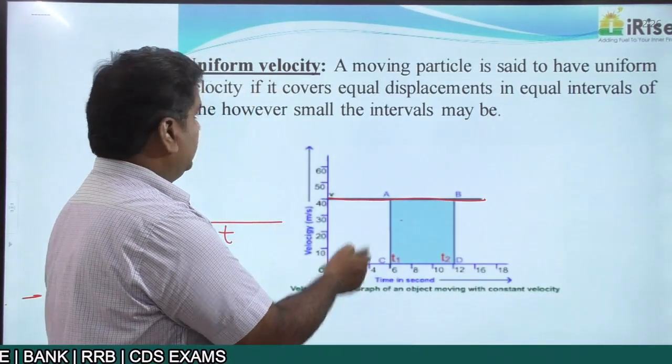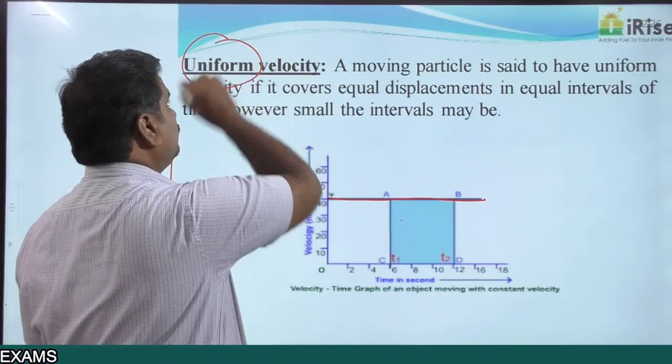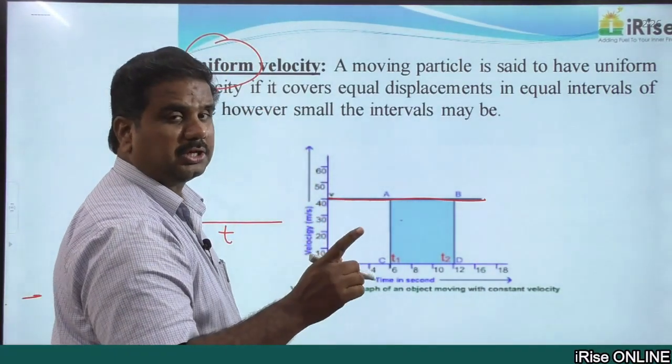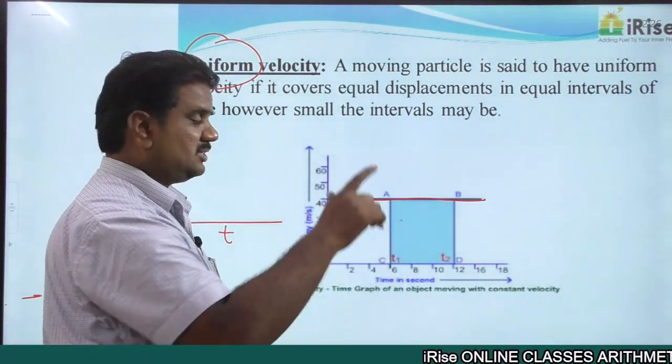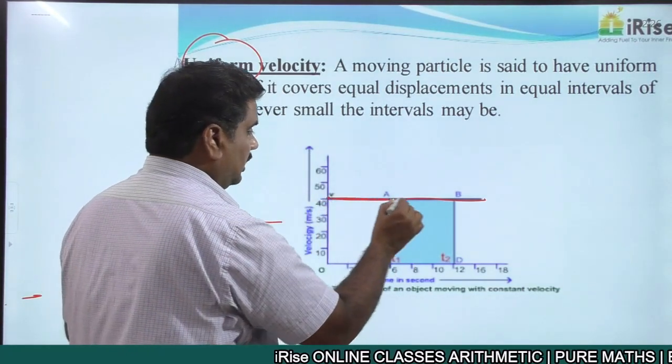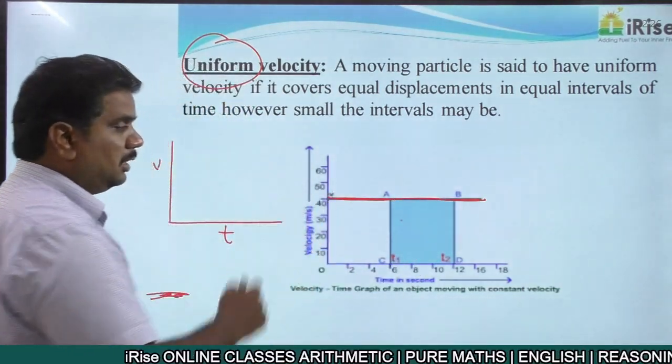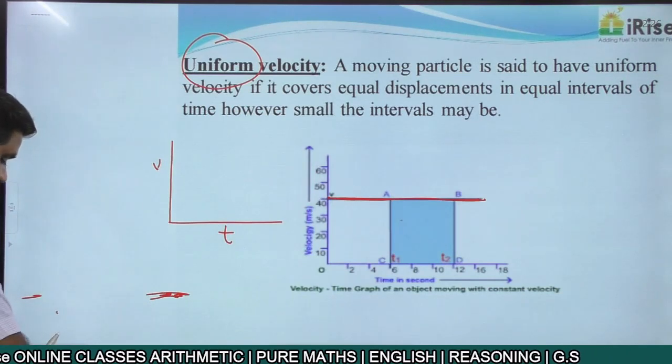Since in this particular case the object is moving with uniform velocity, the velocity of the object is not changing. It's neither increasing nor decreasing, it's remaining uniform. That is the reason why the graph is always a straight line parallel to the x-axis.